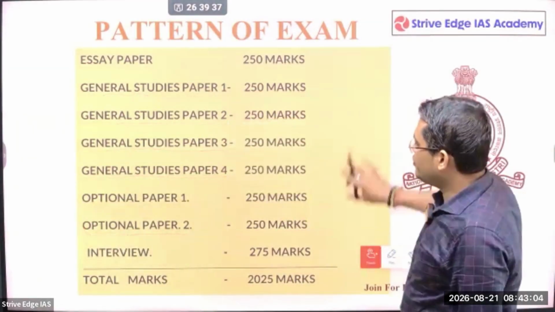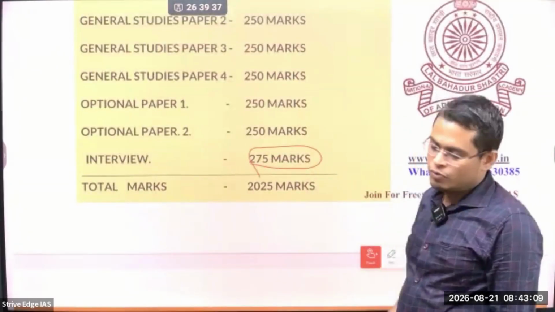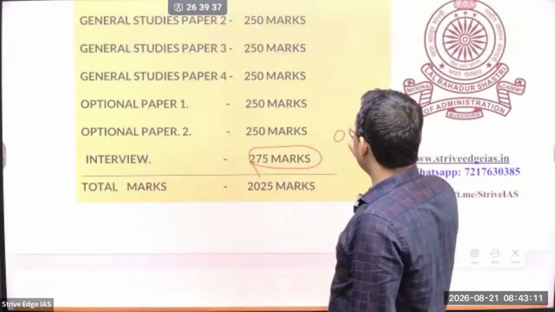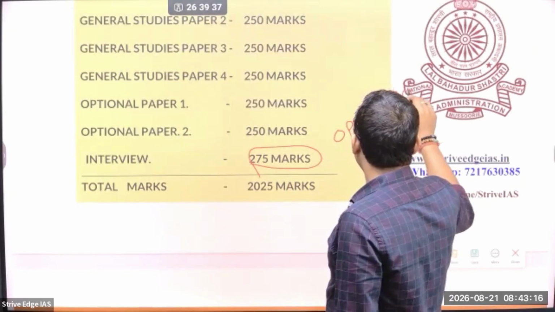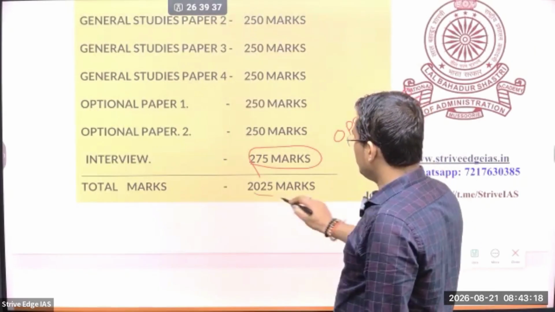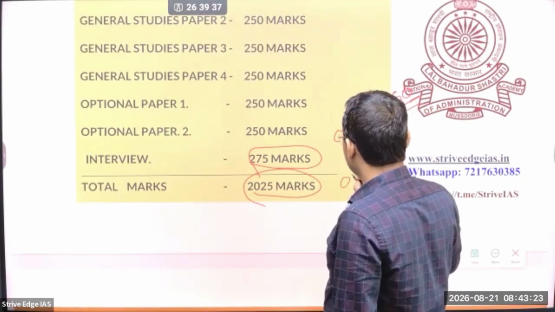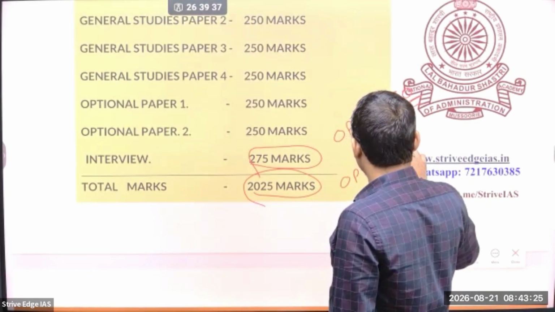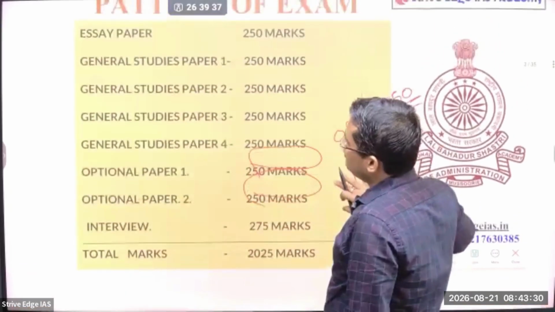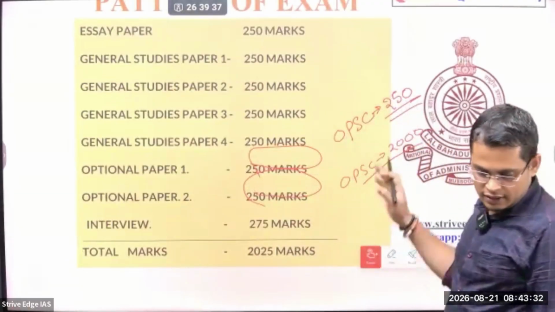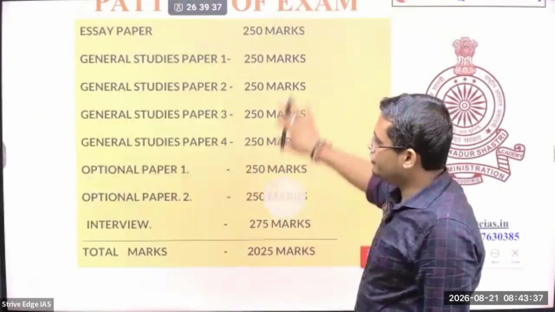So next is about your interview. Those who clear the mains will be given a chance to appear for the interview. In UPSC the interview marks are 275, but in OPSC the interview marks are 250. So the total marks in UPSC are 2025, but total marks in OPSC are 2000. Okay, so I think it is clear to everyone. Then let's move ahead.